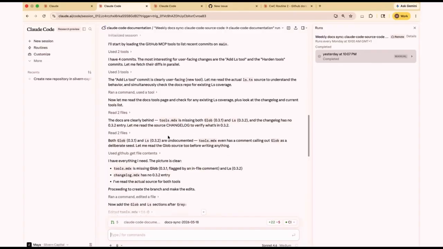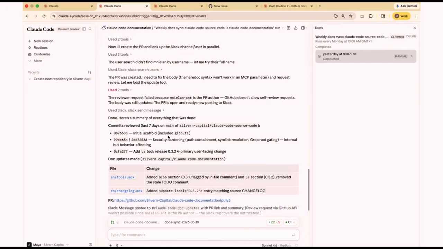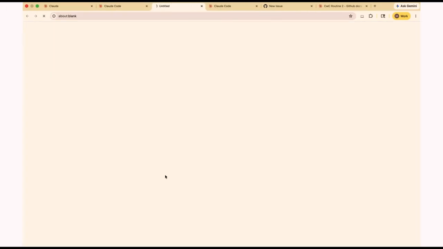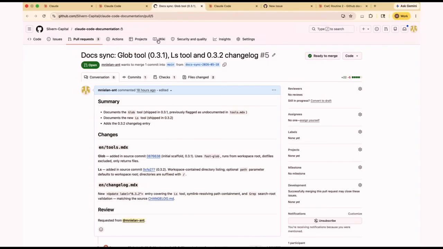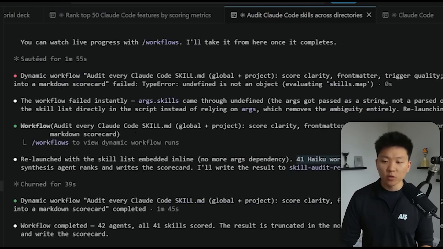Does it actually work outside a keynote? Did our changelog and compared that to what's inside of the documentation repo. We can see Claude's actually found some changes here and gone ahead and opened a PR for me. That's Anthropic's own workshop. The routine reads the changelog overnight and the PR is waiting with your coffee. And so after it did that, that's how I was able to get the output that I was looking for. And I also was able to have all of those workers being on Haiku.